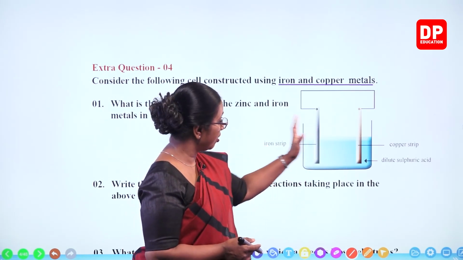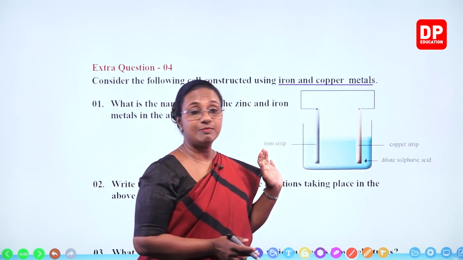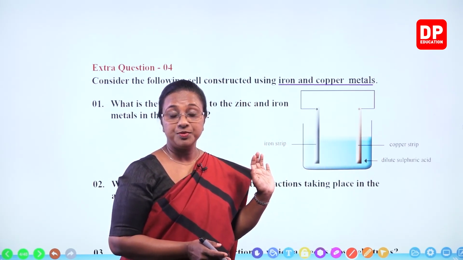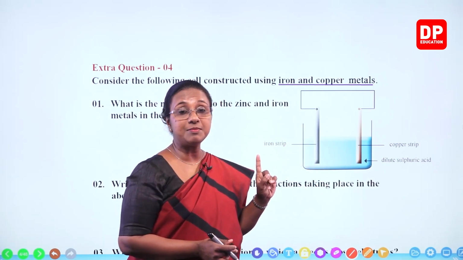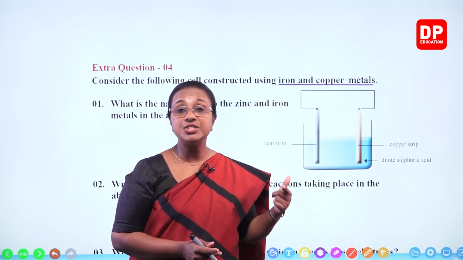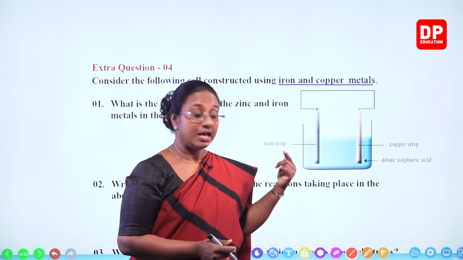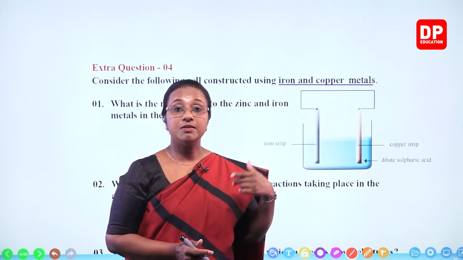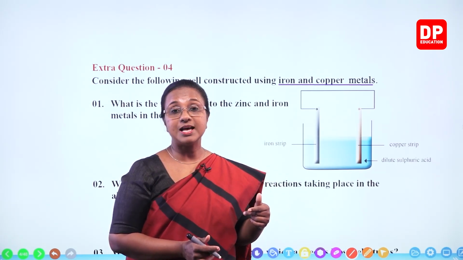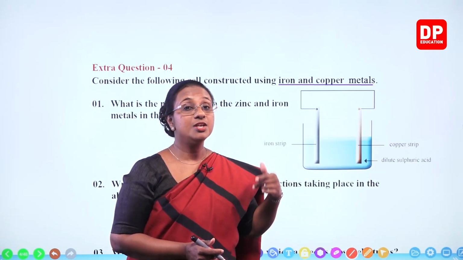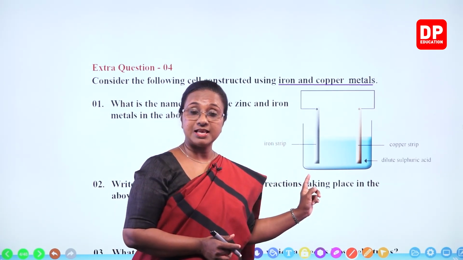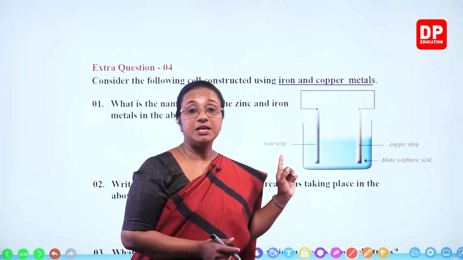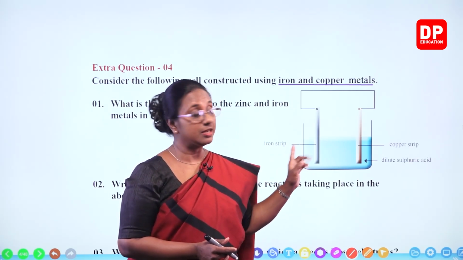More reactive metal on the left side, less reactive metal on the right side. Thereafter, you all know at the iron strip there will be oxidation taking place. The iron strip will dissolve, forming Fe2+ ions, losing electrons. So that is oxidation, and therefore the iron strip acts as the anode and it becomes the negative terminal of the